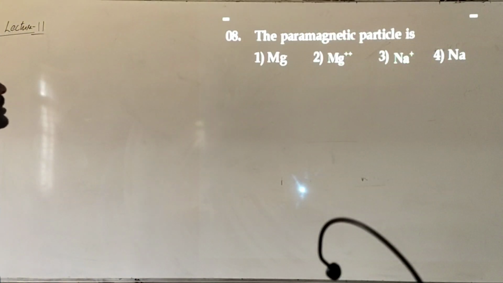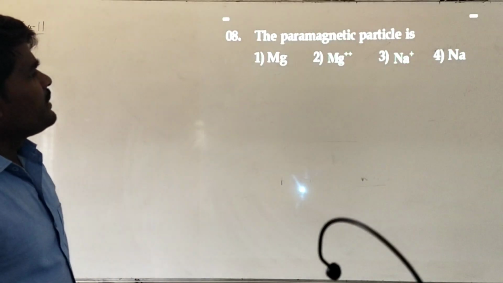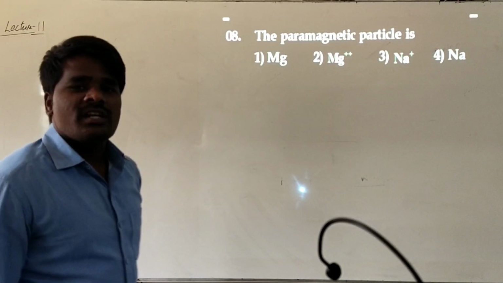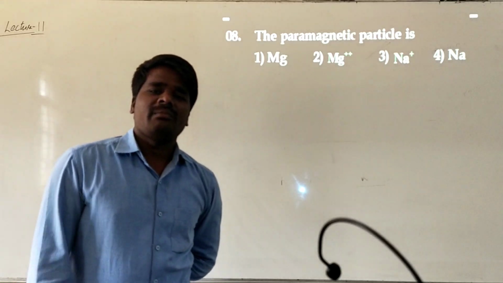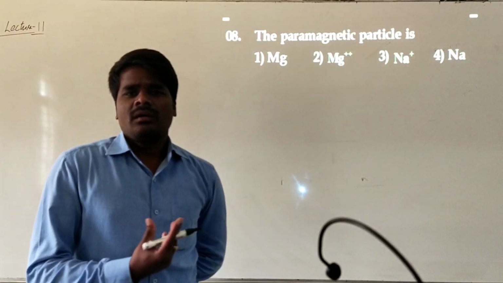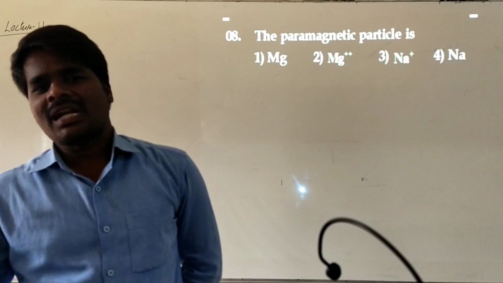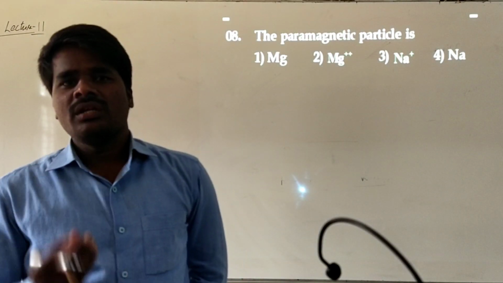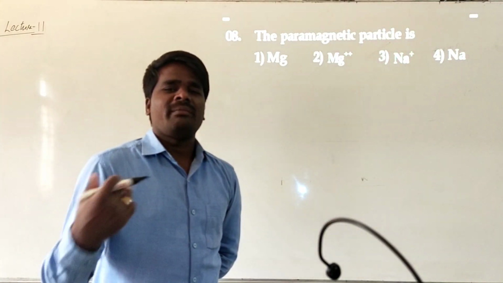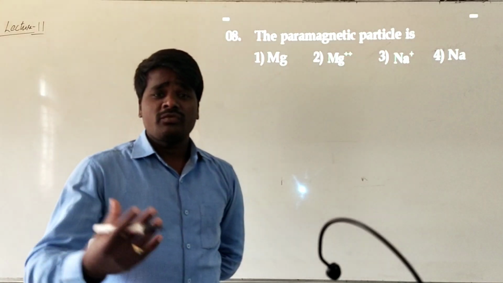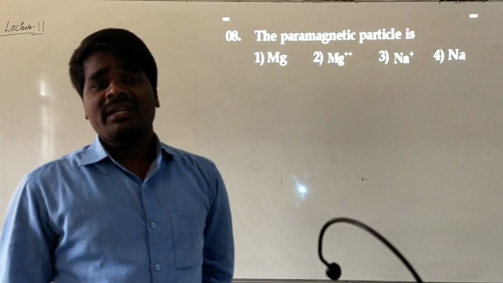Here comes our next question. The paramagnetic particle is, what is meant by paramagnetic particles? The particles which are weakly attracted towards the external magnetic field are called paramagnetic. Based on the behavior of substances towards a magnetic field, we classify them into several types, such as diamagnetic. Diamagnetic means repelled by the magnetic field. Paramagnetic means attracted by the magnetic field, and ferromagnetic means strongly attracted by the magnetic field.